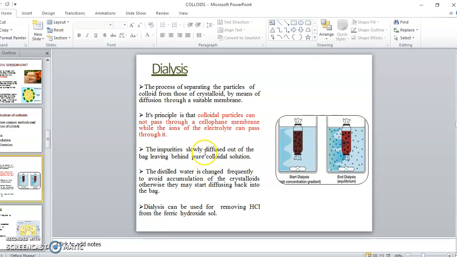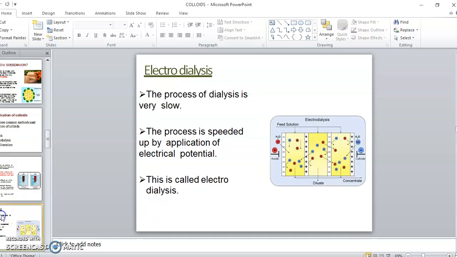So the impurity slowly diffuses out of the bag, leaving behind pure colloidal solution. The distilled water is changed frequently to avoid accumulation of the crystalloid, otherwise it will start diffusing back to the bag. Okay, so this is the start of dialysis, then this is after dialysis.